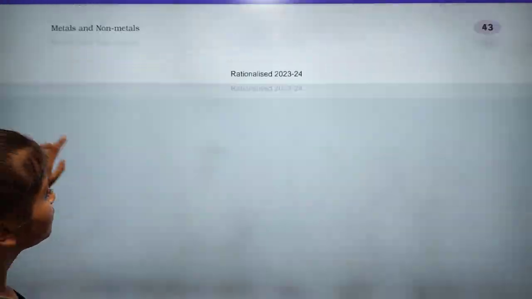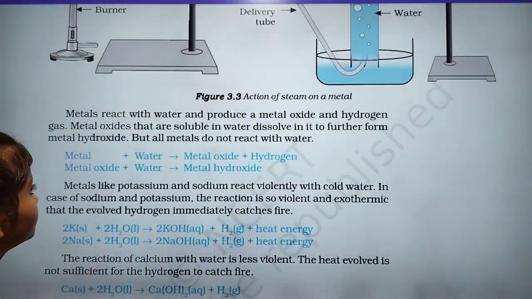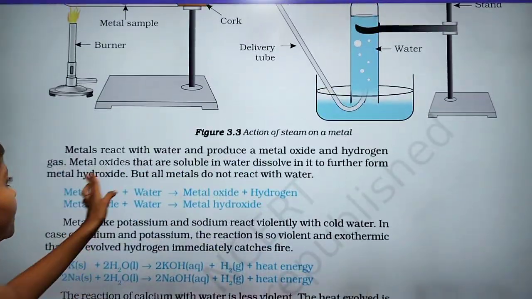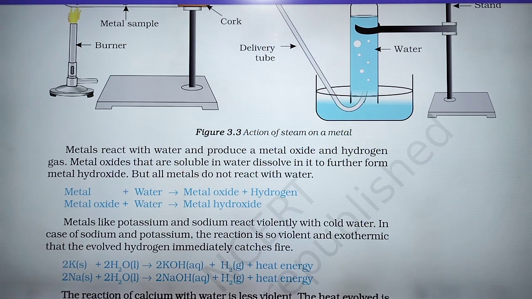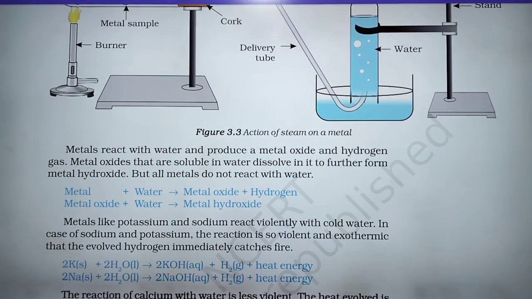So let's see what happens if a metal reacts with water. Metal reacts with water and produces a metal oxide and hydrogen gas.